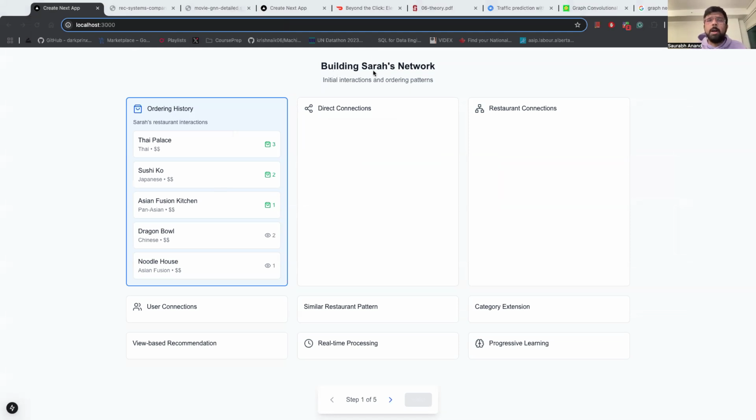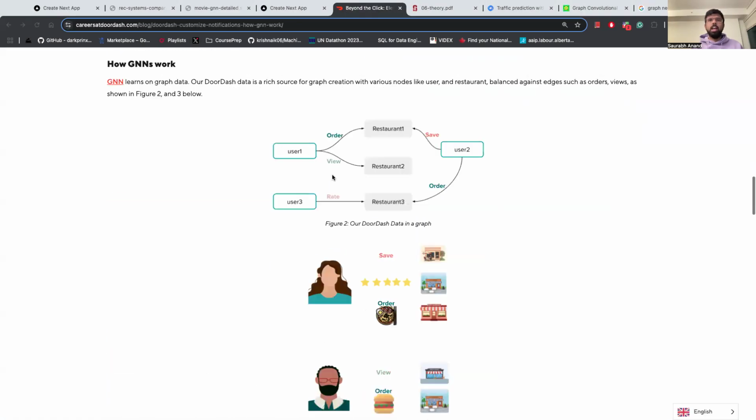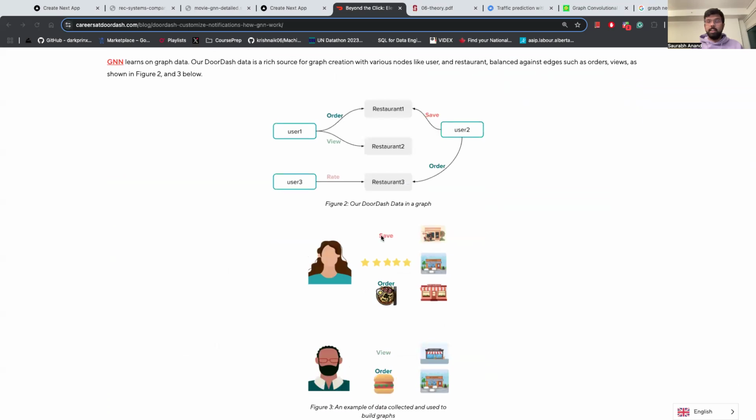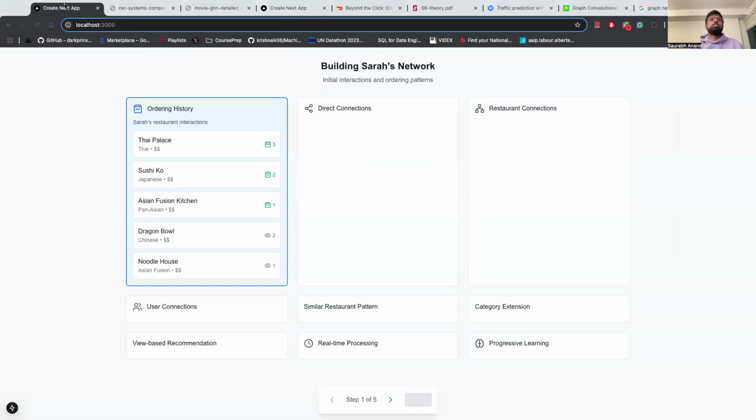There's a customer called Sarah, and she's on DoorDash, interacting with DoorDash. She's leaving a digital footprint whenever she's on the app, right? And DoorDash collects all that information. You can see in this section of the blog that if a user has saved, this information is captured by DoorDash. If a user has ordered, this information is also captured. If he or she has rated, or even viewed the restaurant, all this information is used to build the graph neural network for DoorDash, right?